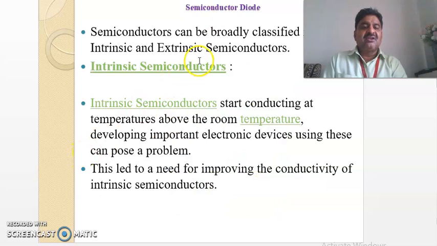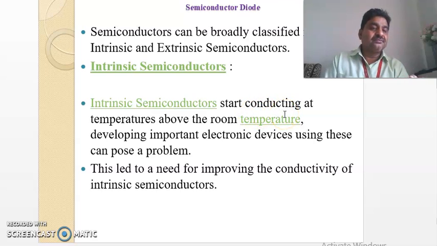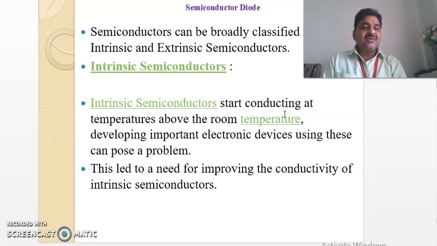So semiconductors can be broadly classified into intrinsic and extrinsic semiconductors. An intrinsic semiconductor starts conducting at a temperature above room temperature. This point we have to remember. I mean, these semiconductors do not conduct below room temperature.